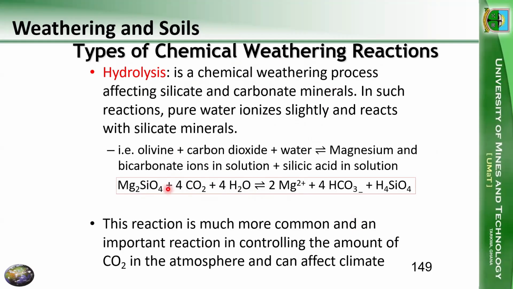coming together because carbon dioxide and water are already present in the environment, right? And then when they come into contact with, say, olivine, this particular reaction could take place, releasing magnesium, bicarbonate ions, and then silicic acid in solution. So here we see that this particular phenomenon is controlling carbon dioxide because in the reaction, carbon dioxide is sort of eliminated, right?